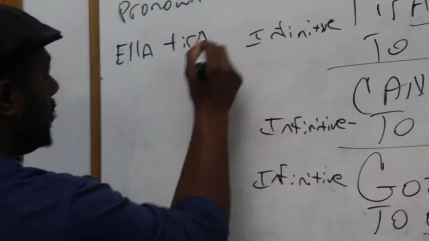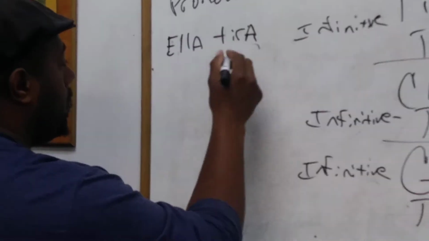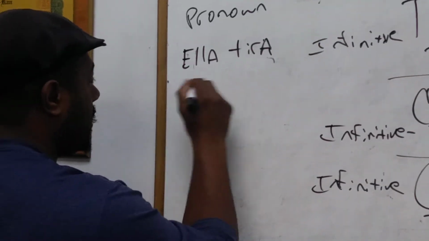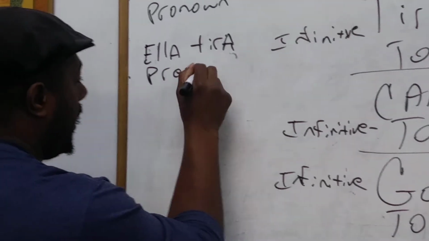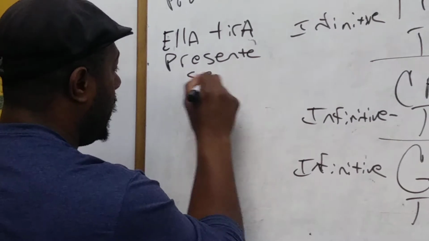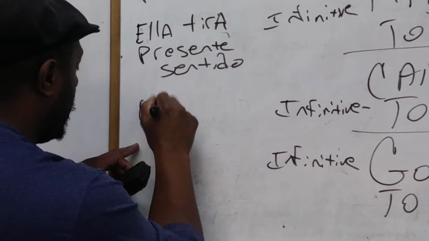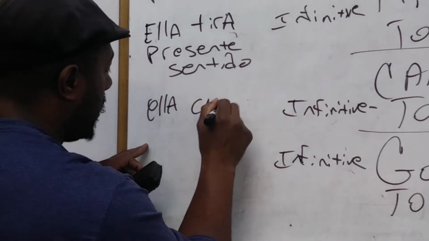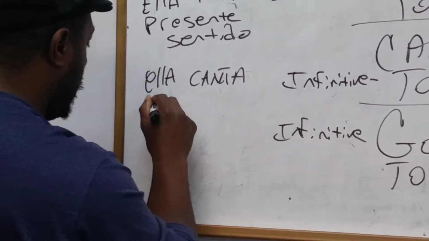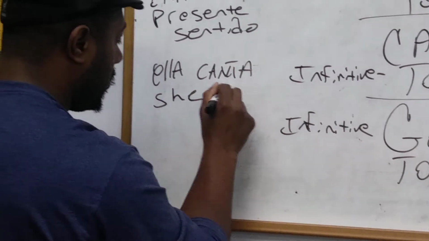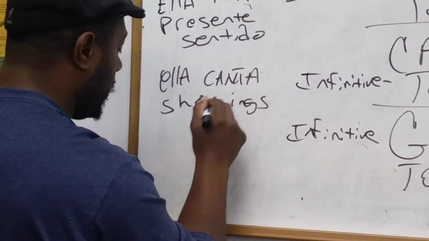Ella tira. All right, this is the present tense. O en español se dice presente. Ella canta. Ella canta. All right. She sings.